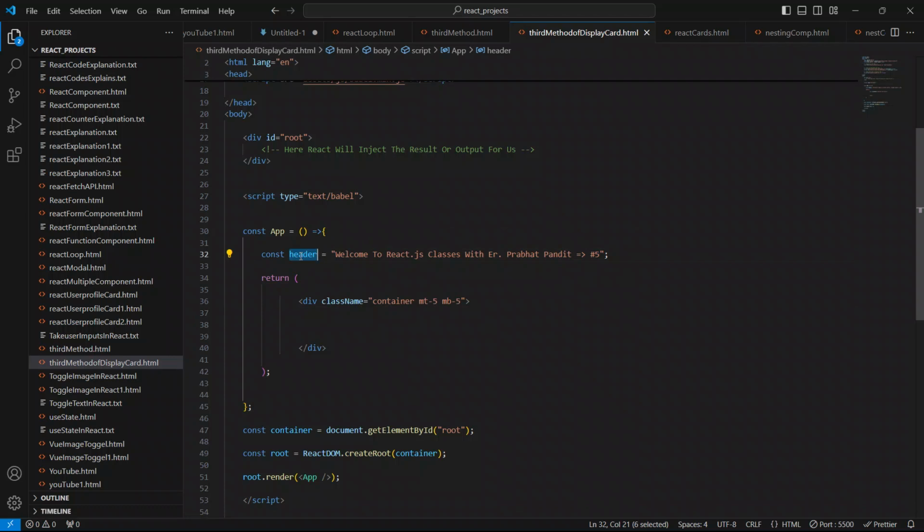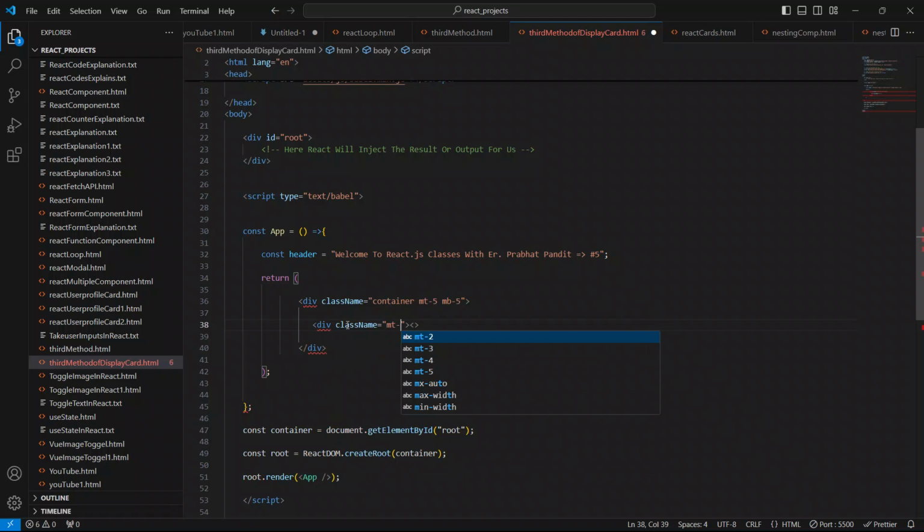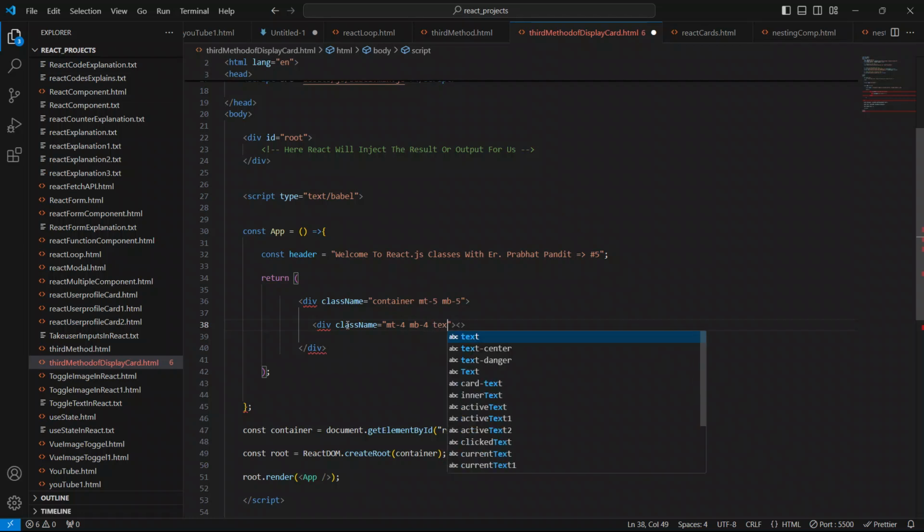To do that, I'm going to create a container div. I'll give the class name margin top 4 and margin bottom also 4, and text center.